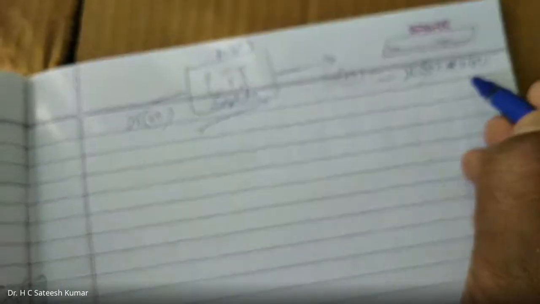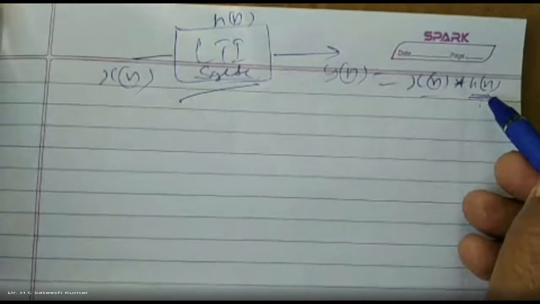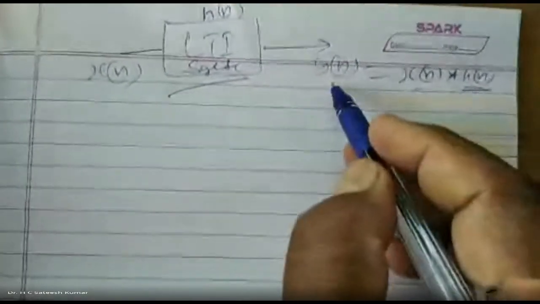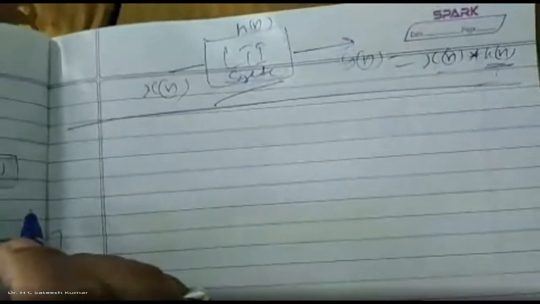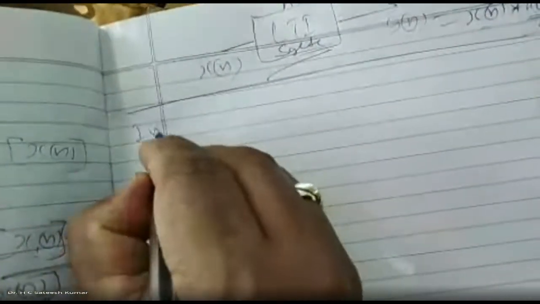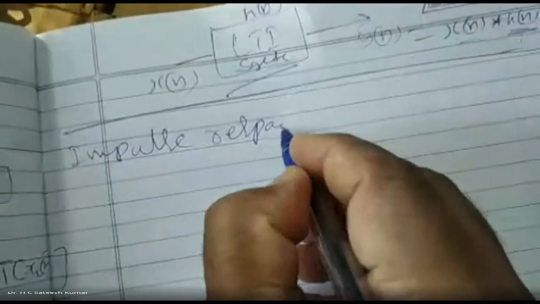If you know the impulse response of any system, we can find the output of a system for any arbitrary input. What do you mean by impulse? So what can you understand from this? Carefully understand this. H of n is nothing but the impulse response. What do you mean by impulse response?